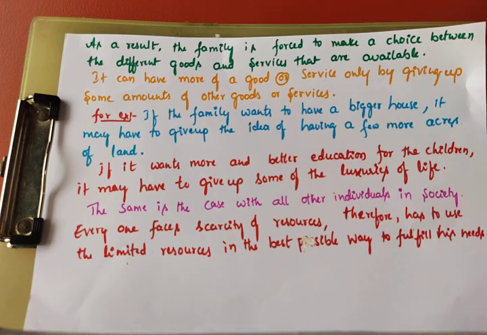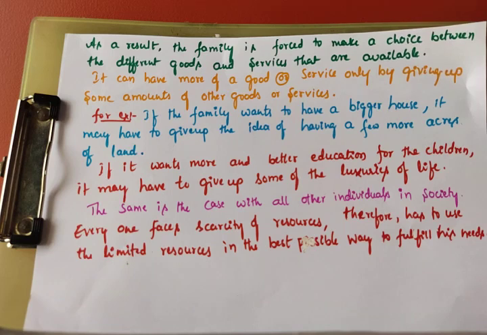It is not possible to produce all goods and services because of the scarcity of resources. The scarcity of resources gives rise to the problem of choice, which raises problems like what to produce, how to produce, and for whom to produce.